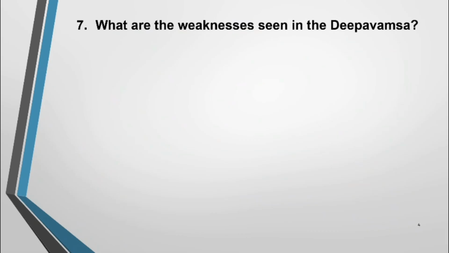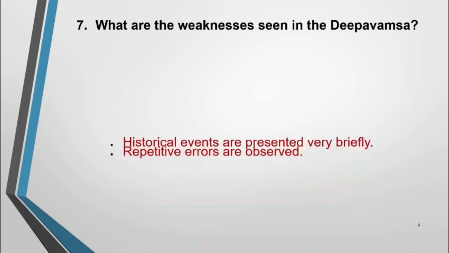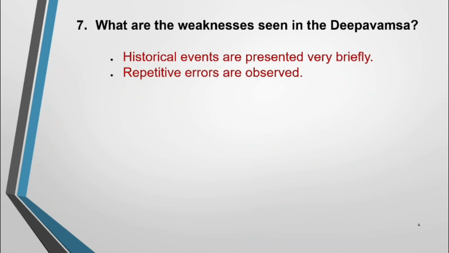Right. Question number 7, what are the weaknesses seen in Deepavansa? Now I have asked these 5 questions from the Deepavansa. This is the 5th question. What are the weaknesses seen in the Deepavansa? Historical events are presented very briefly. That is one of the weakness of Deepavansa. Another one is repetitive errors are observed. The same error is written or done again and again. Those are the two weaknesses can be seen in Deepavansa. Historical events are presented very briefly, and the repetitive errors are observed.